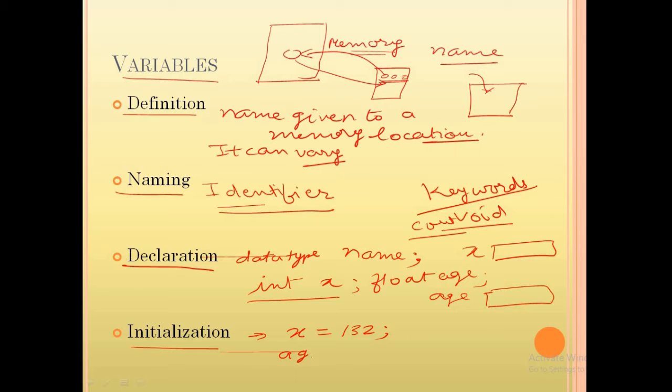Like this. Understand? What will happen? This is the assignment operator, and the value at the right hand side will be transferred to the variable at the left hand side. So 132 will go inside x, and this 28 will go inside this age. Understand? So this is about the variables.